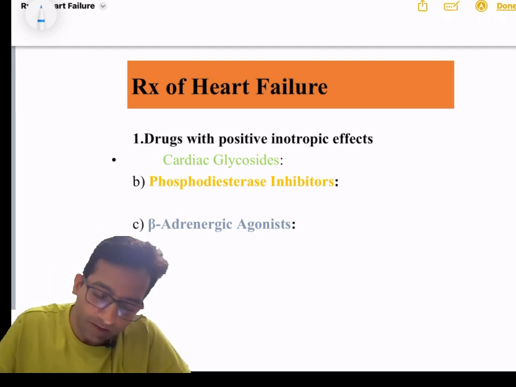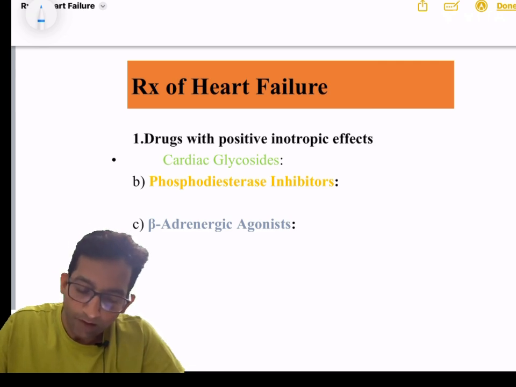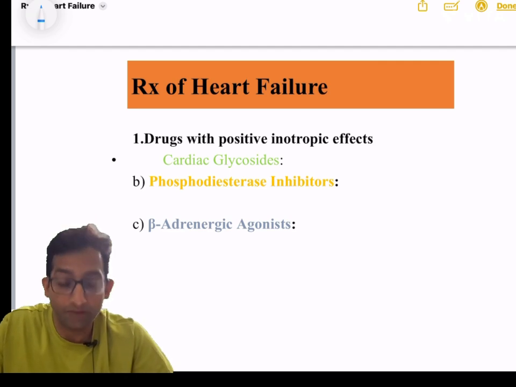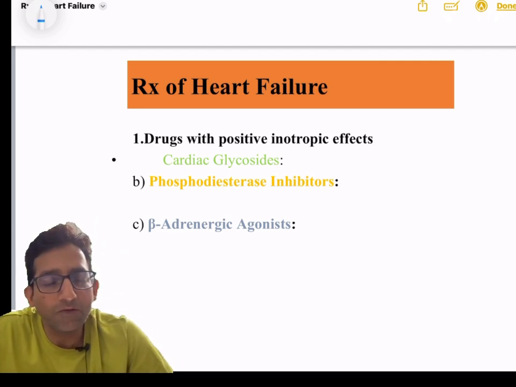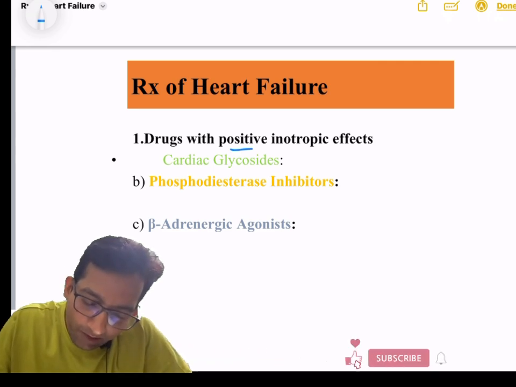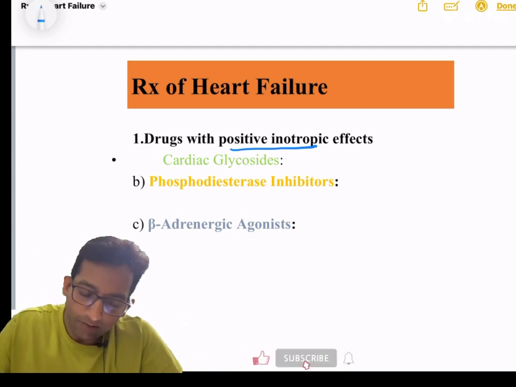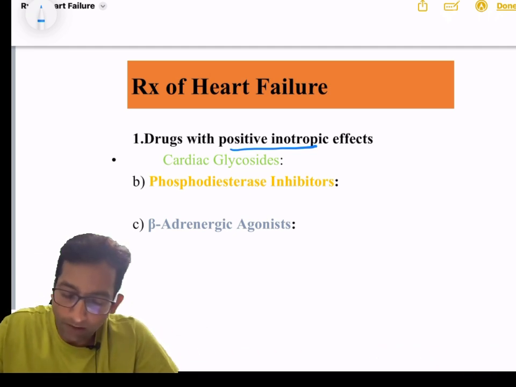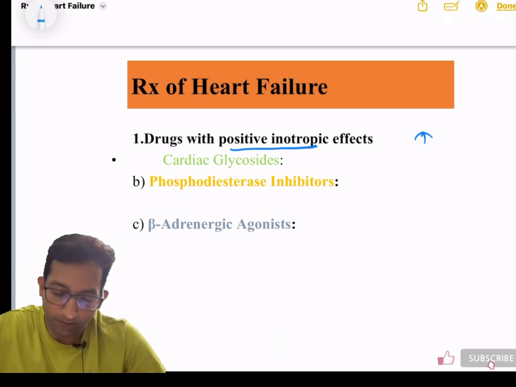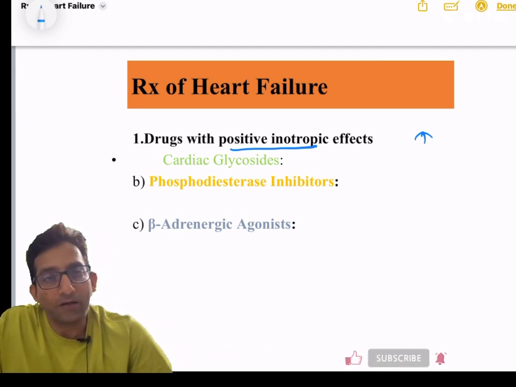First, we understand what we mean by heart failure. That means the heart is unable to pump to meet the metabolic demand of the body; that is called heart failure. So, here we use different types of drugs. First one is called drugs with positive inotropic effect. What do we mean by positive inotropic effect? It means the drugs which increase the force of contraction of the heart. Now, different types of drugs which increase the force of contraction of the heart.